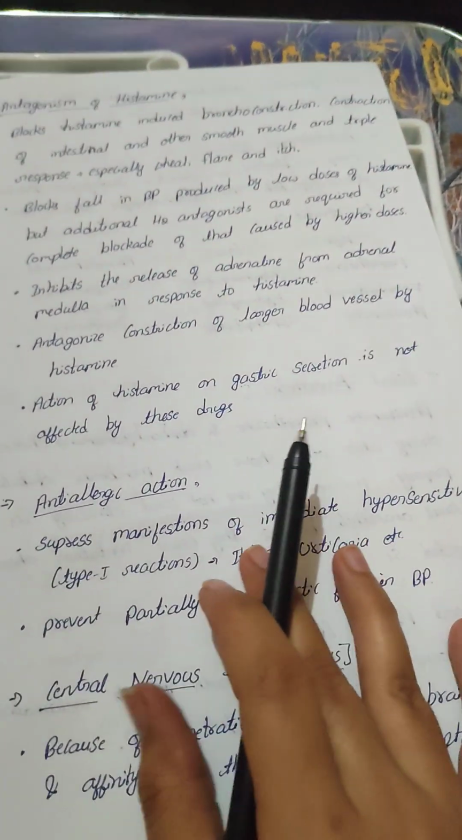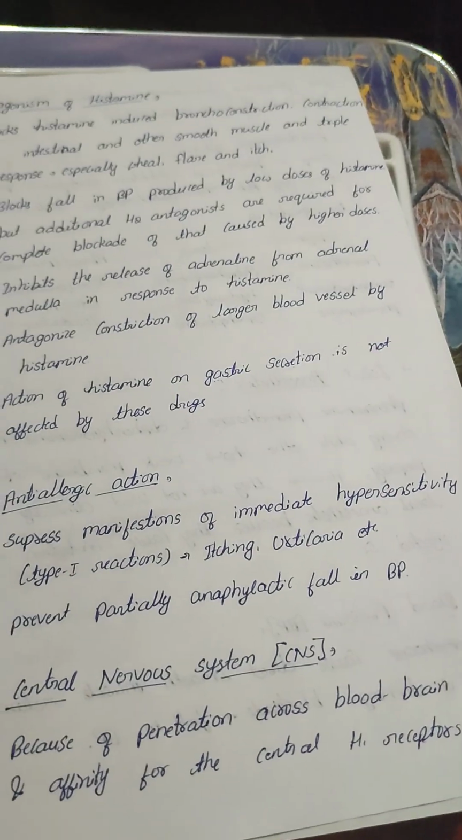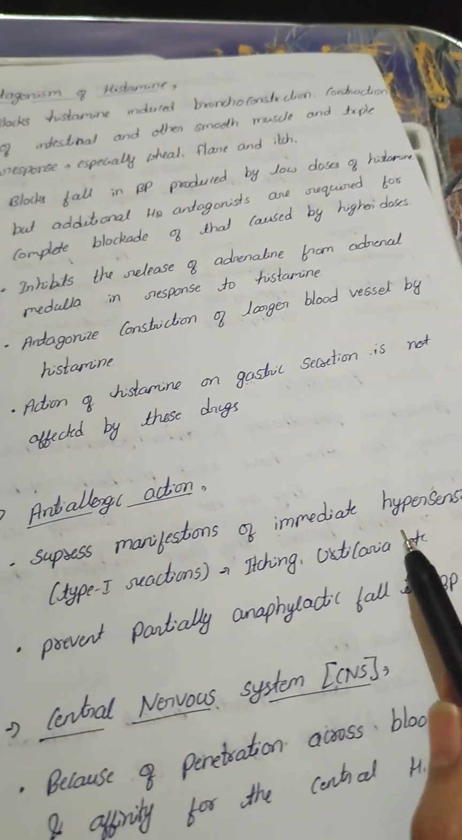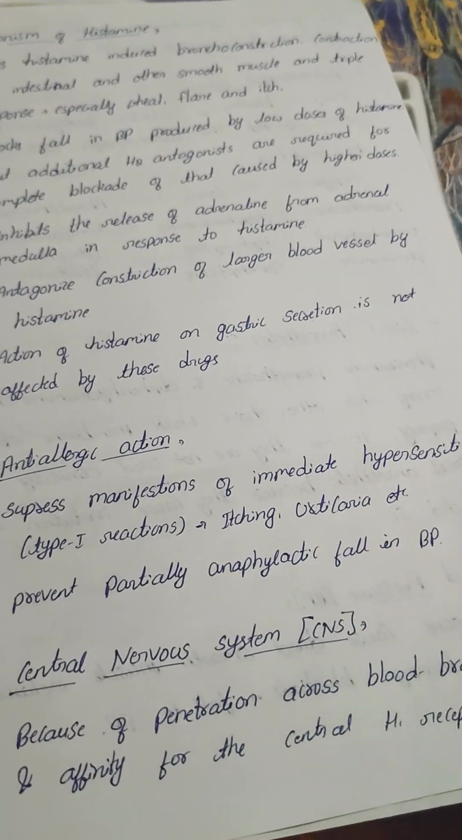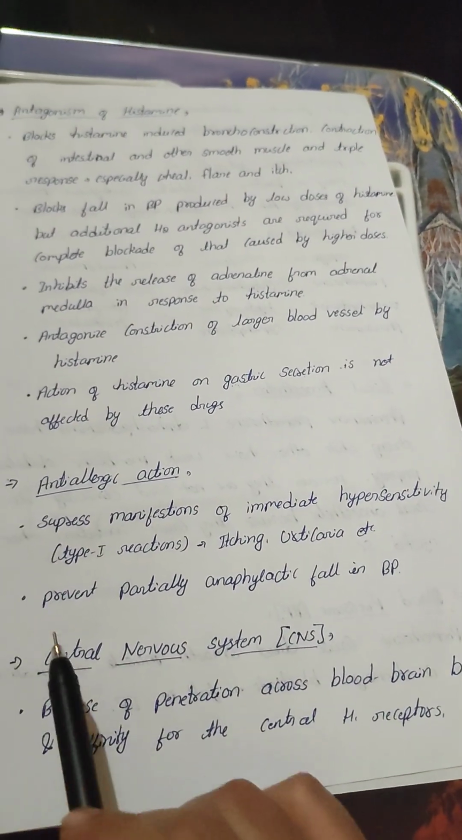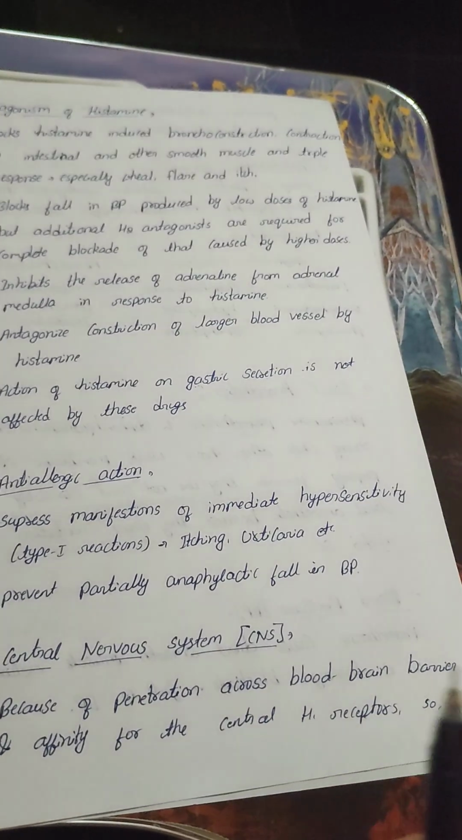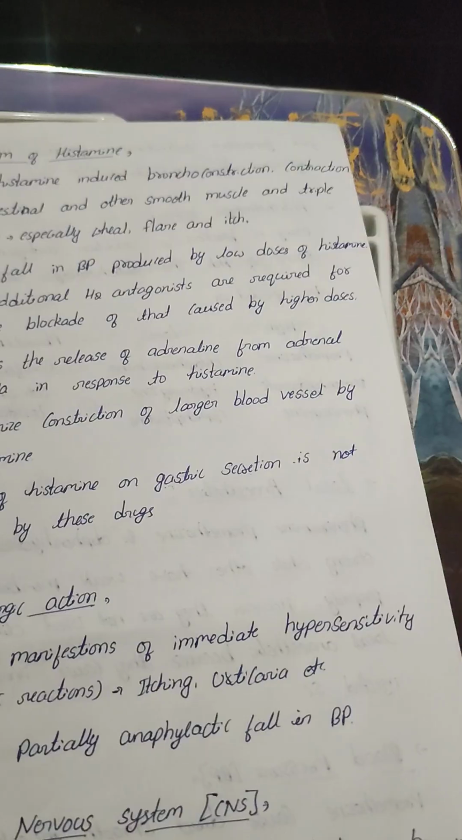Anti-allergic reaction: it suppresses the manifestations of immediate hypersensitivity like type 1, itching, urticaria, etc. It partially prevents the anaphylactic fall in BP. Central nervous system effects occur because of penetration across the blood-brain barrier.